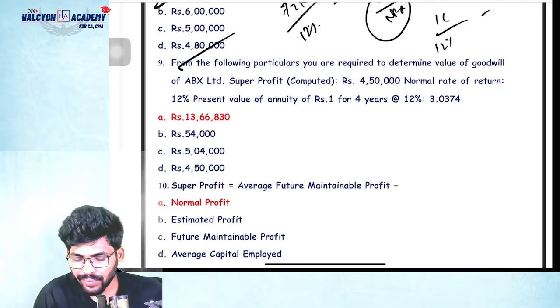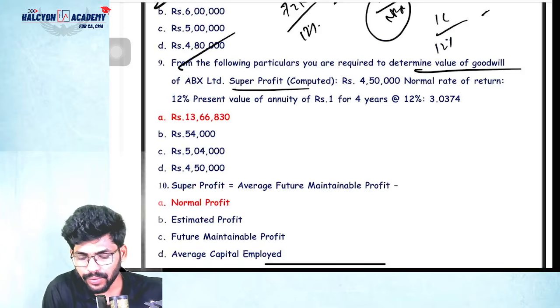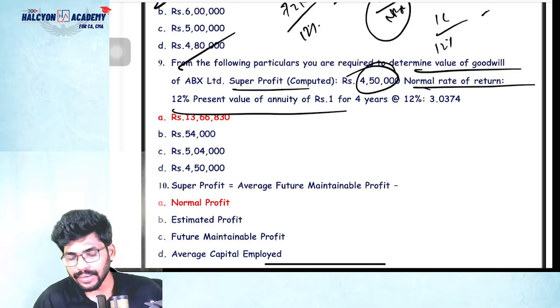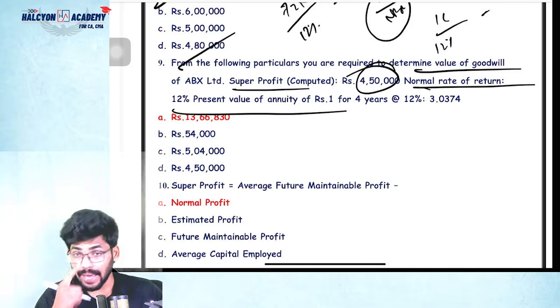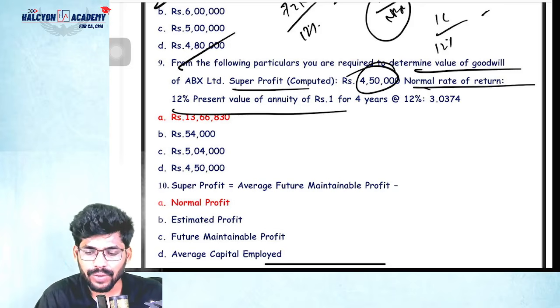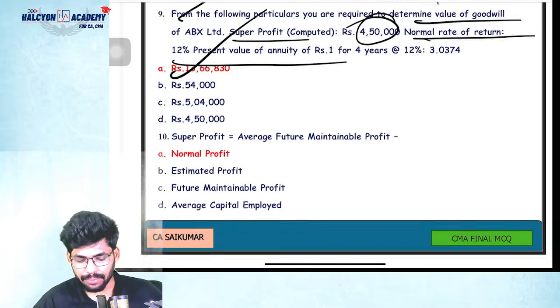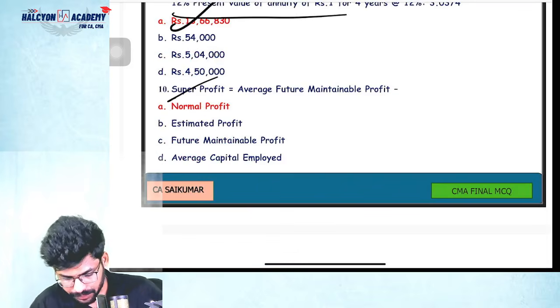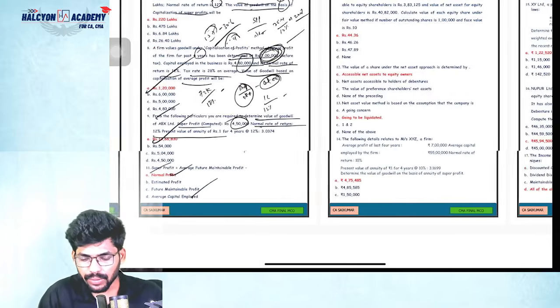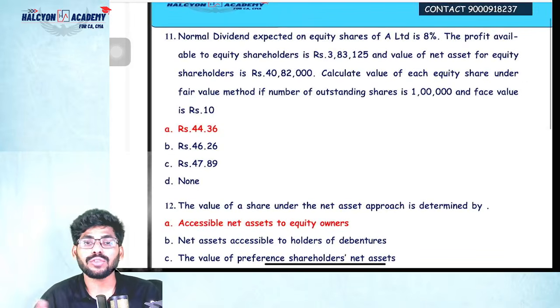From the following particulars, you are required to calculate the value of goodwill as per super profit. Super profit 4,50,000 computed. Present value of annuity at 12% is 3.0374. Yes, it's a repeated question. Directly you can calculate. Correct or not? In case of the annuity method, what is the formula? Super profit into present value of annuity figure. So super profit 4,50,000 into 3.0374 is 13,66,830. Basic question. Next, super profit equals average profit minus normal profit. Correct? We already know about it. We can also say that average profit is nothing but future maintainable profit.